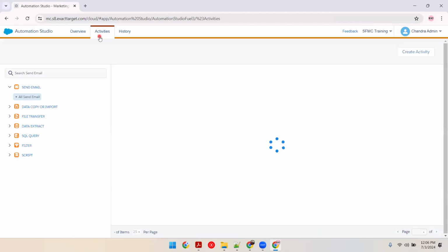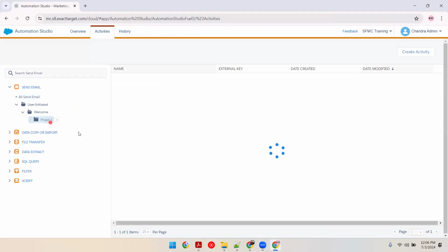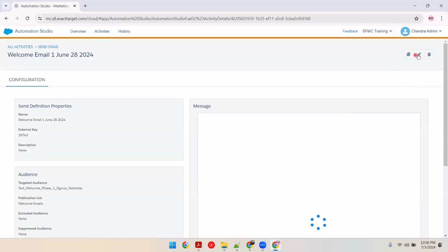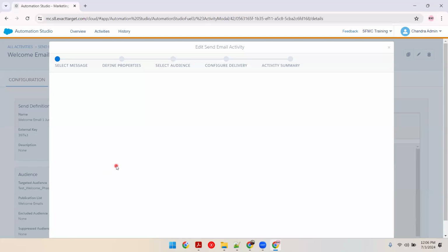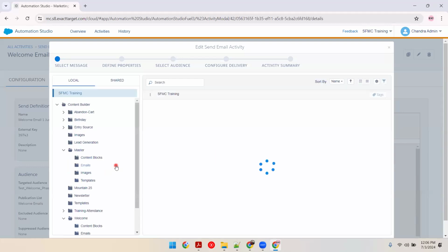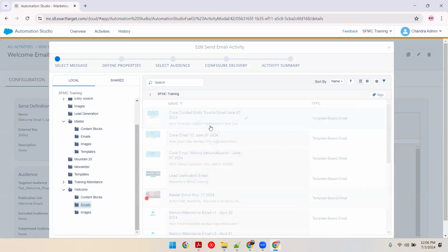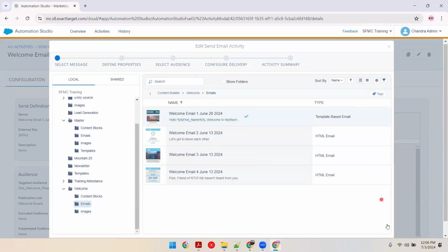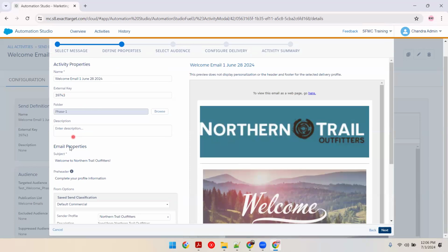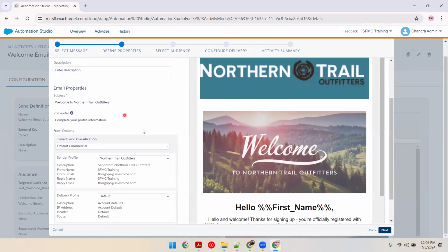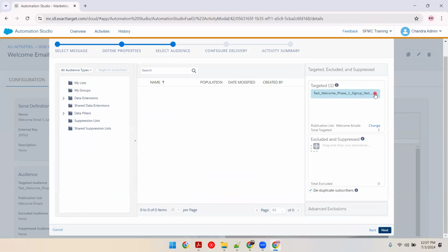Now let us go to activity. Welcome phase 1. I have to edit this again. I have to pick the right message again. Don't forget to do that, because I have to change even the data extension. Currently the data extension used. So this is the email what I want to send. Next. So this is the name. You can see subject line. It is still not updated. Let's see. We need to test this time.